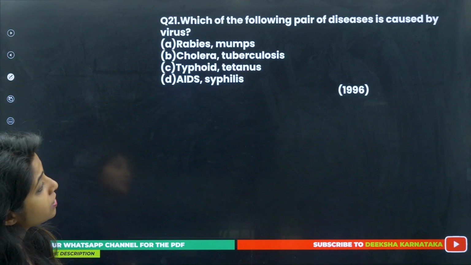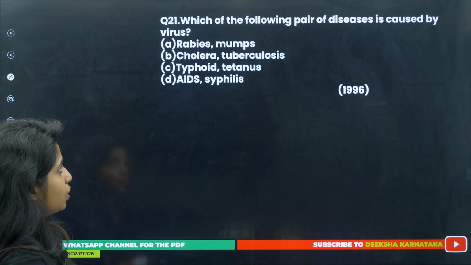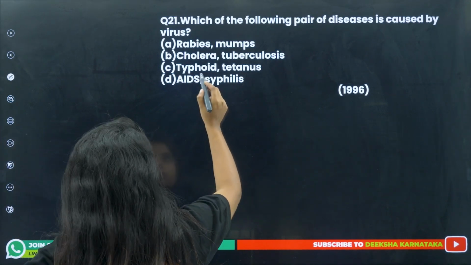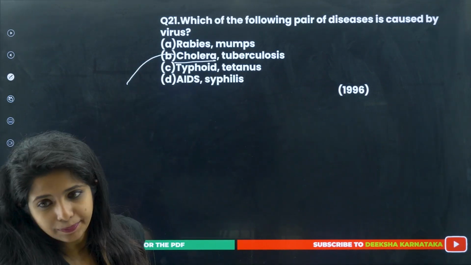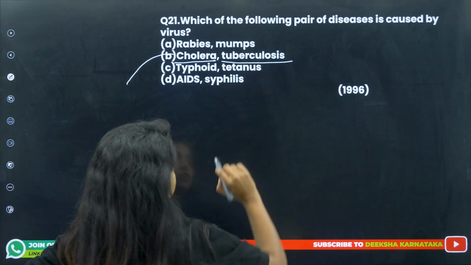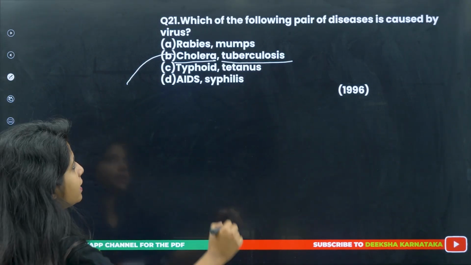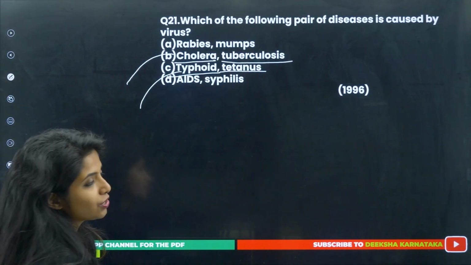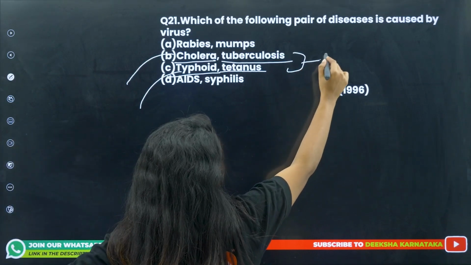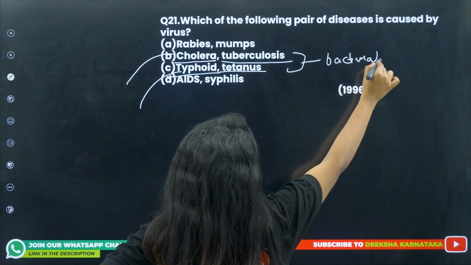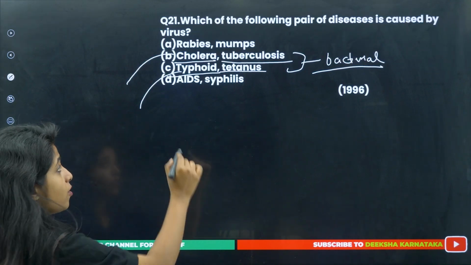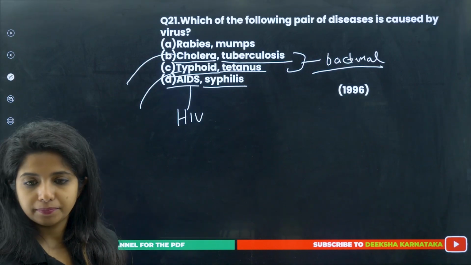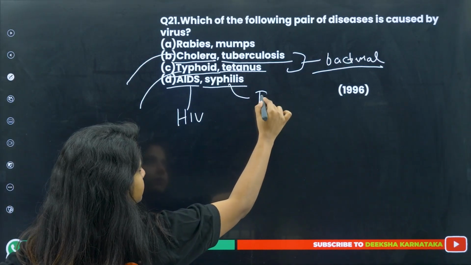Now, which of the following pair of diseases is caused by virus? Rabies, mumps, cholera, tuberculosis, typhoid, tetanus, AIDS, syphilis. So let me break this down for you. Cholera is caused by bacteria, that is Vibrio cholerae. Tuberculosis is caused by Mycobacterium tuberculosis. Typhoid is caused by Salmonella typhi. Tetanus is caused by Clostridium tetani. All of them are bacterial diseases. AIDS is caused by HIV virus. Syphilis is caused by Treponema pallidum, which is a bacteria.